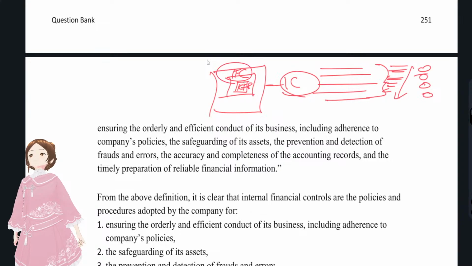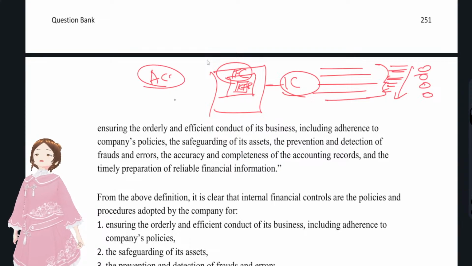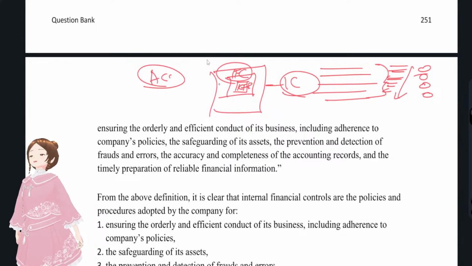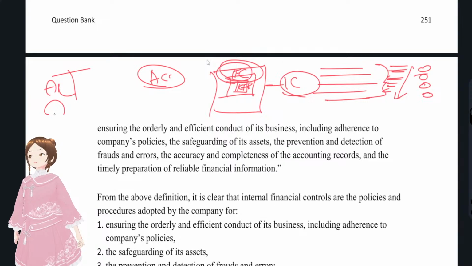Internal financial controls concentrate only on the accounting department, all the matters related to financials. Whenever money is involved, those controls are internal financial controls. Like in books of accounts, we have assets and liabilities, and financial statements, and frauds that might be happening, or accounting records, whether they are complete or not.